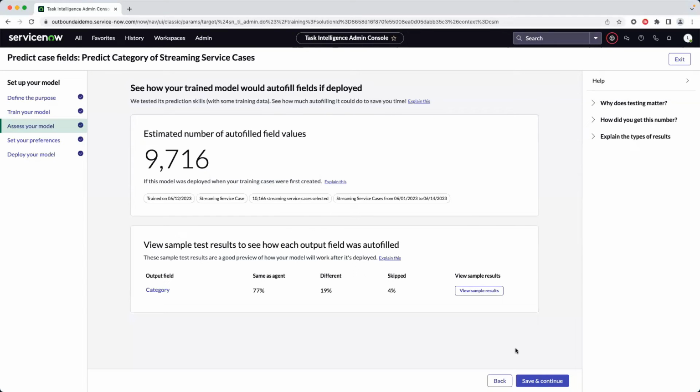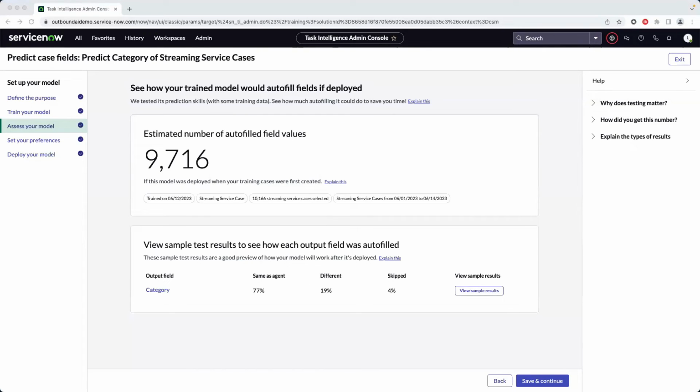It's probably an issue with the process on your side. So really, that's where task intelligence can help, by removing that step of having to fill that value and just automating that. Just to add on to that, you certainly can predict mandatory fields. It will be filled in just the same as if an agent would have filled it in. So there shouldn't be any restriction to doing that.